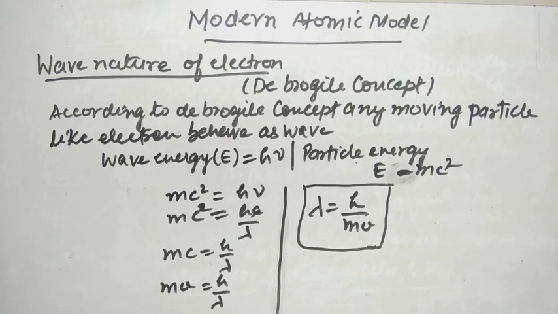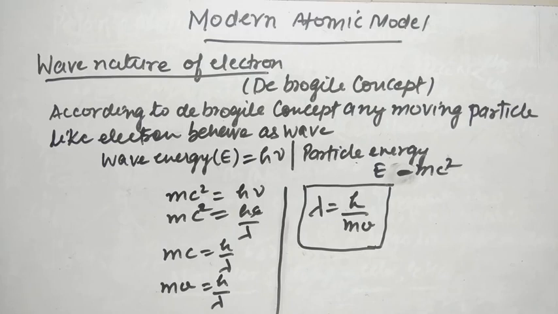So according to de Broglie's concept, particle energy mc square is equal to h nu. So mc square is equal to hc upon lambda, because we know that nu is equal to c upon lambda. C cancels, so the formula becomes mc is equal to h upon lambda. Since this is a particle, in place of c we put v, the velocity of the electron. So mv is equal to h upon lambda, which means we can also write lambda is equal to h upon mv.